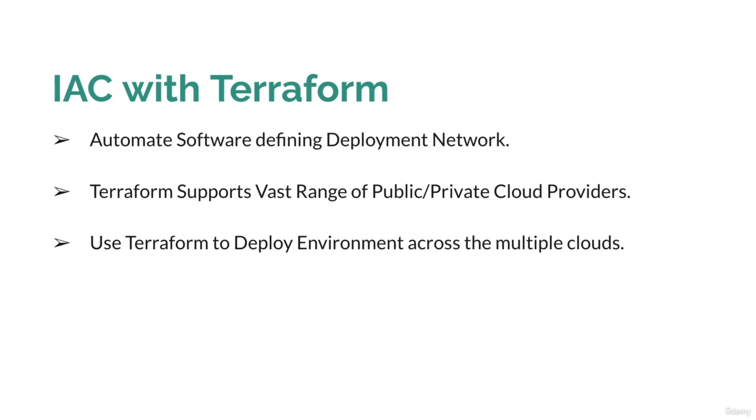Multiple organizations have a primary site and a disaster recovery site for the production environment. The topology is such that the primary site is running on one cloud and the disaster recovery site is running on a different cloud. So if they get an issue with a single public cloud provider, the disaster recovery site will be active. It means the other public cloud service will be active to serve the traffic to the customer. So with the help of Terraform, you can deploy the environment across multiple clouds.